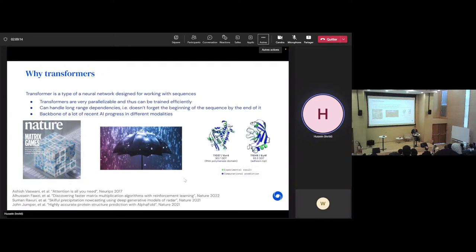And second of all, they are pretty good with long-range dependencies. So like in the previous talk, Ahmed was saying that if you use an RNN and you have a long sentence, the RNN can forget the beginning of the sentence by the time you get to the end of the sentence, right? So it's hard for it to take into context what happened before. But with transformers, you will see that they can directly access correlations and dependencies between any two tokens in a sequence, so they can easily handle all these things, if in your application these long-range dependencies are important.